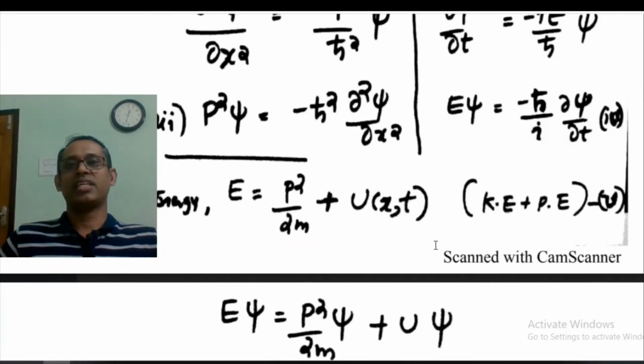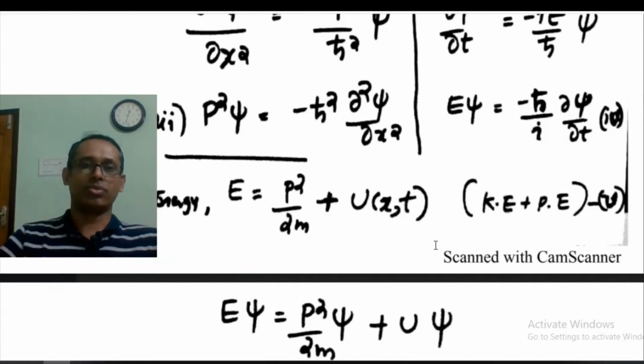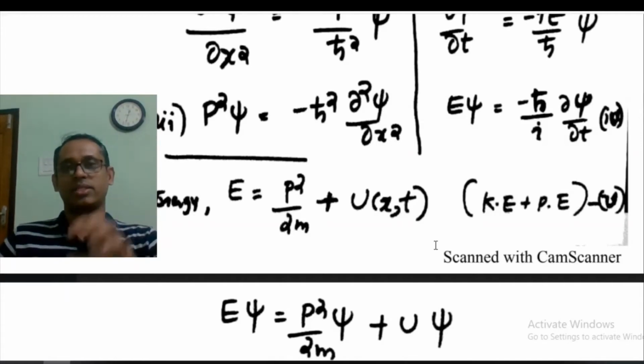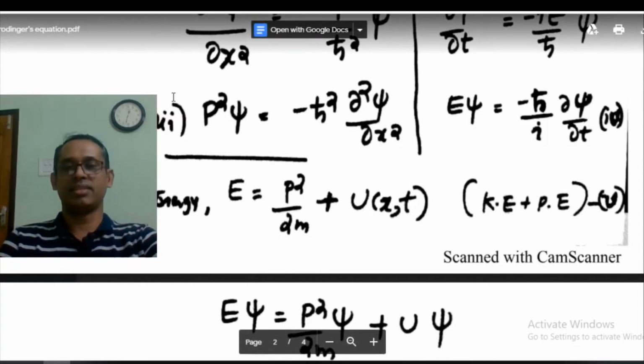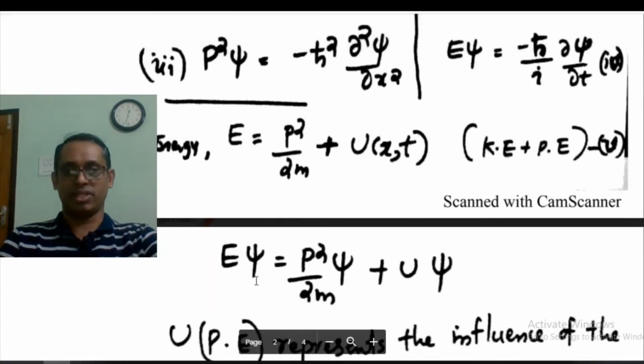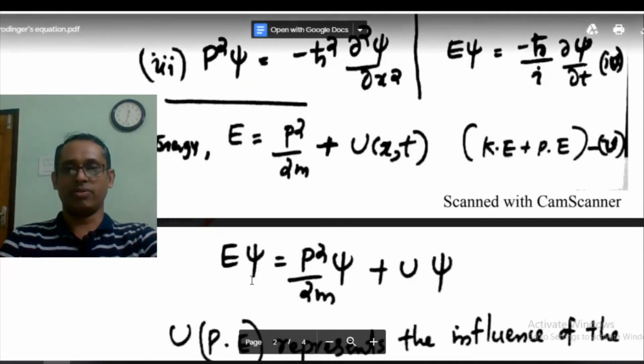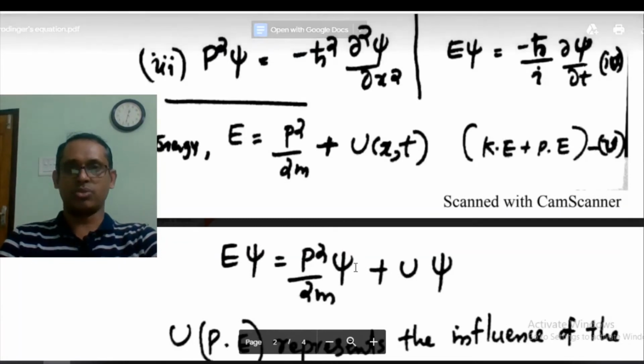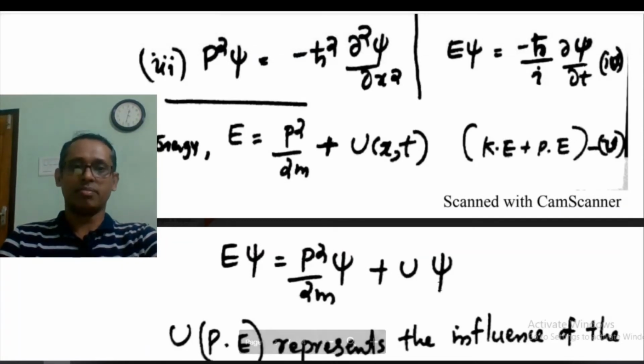So its kinetic energy is P square by 2m. Its potential energy is U. So total energy is kinetic energy plus potential energy. That is written here, E equal to P square by 2m plus U(x,t). Now what I do is I multiply this with psi, the wave function. So I have E psi equal to P square by 2m psi plus U psi,